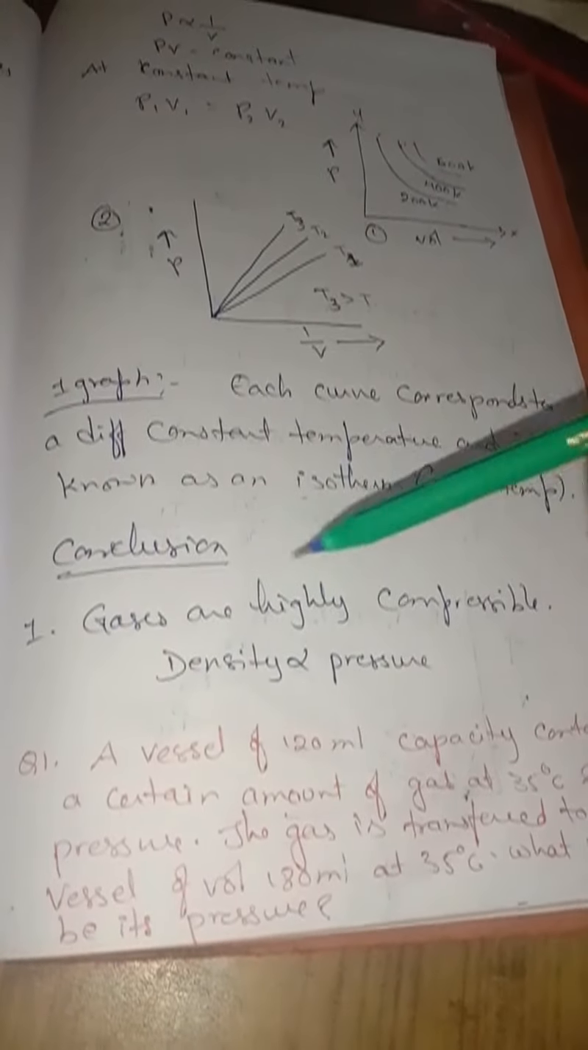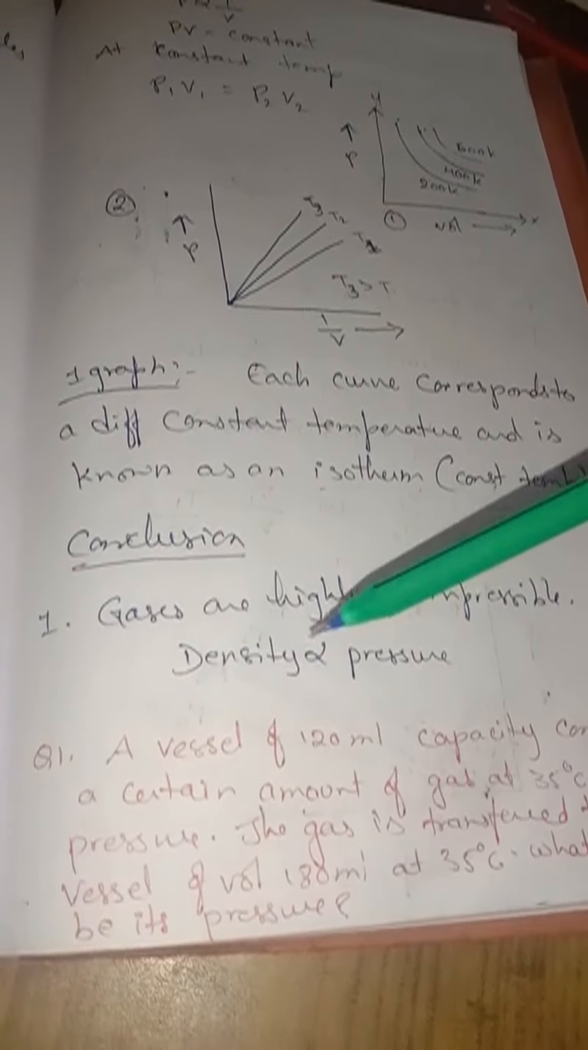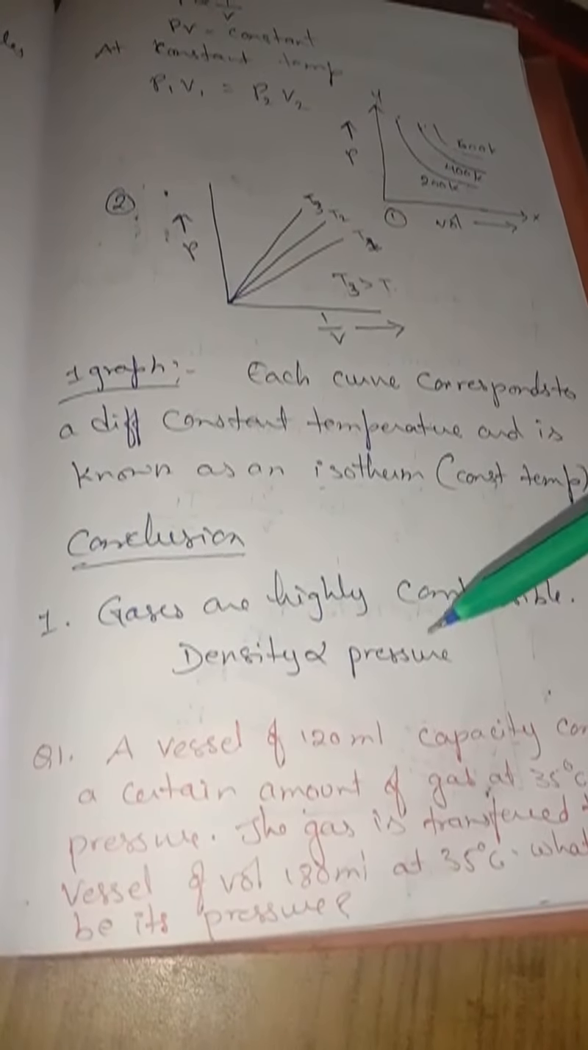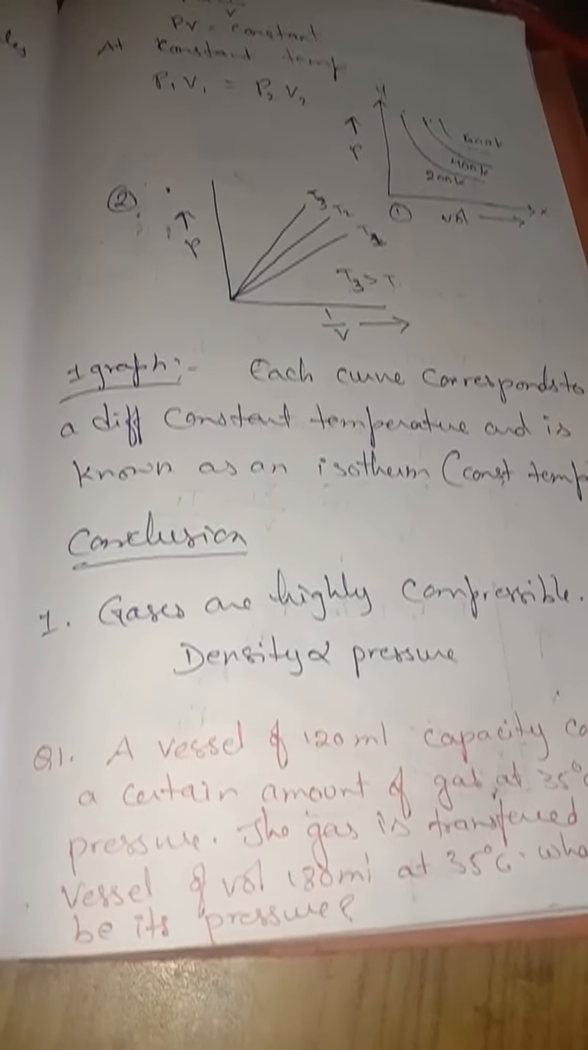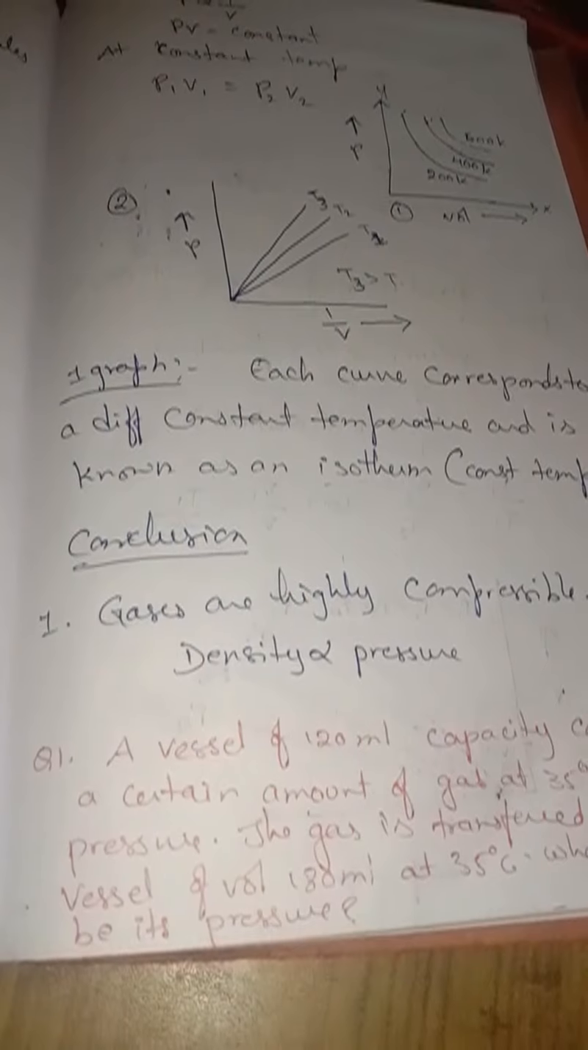So by Boyle's law, what did we conclude? We concluded that gases are highly compressible. That means density is directly proportional to its pressure. When density increases, pressure increases. When density decreases, pressure decreases.